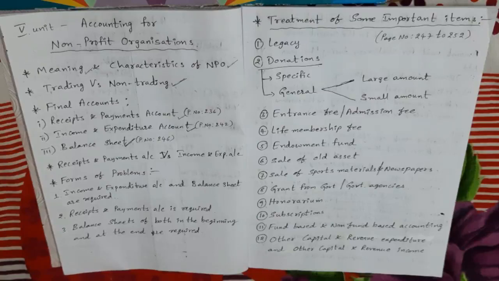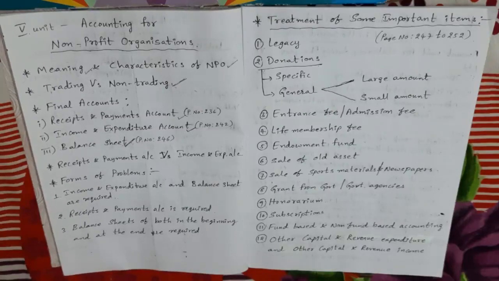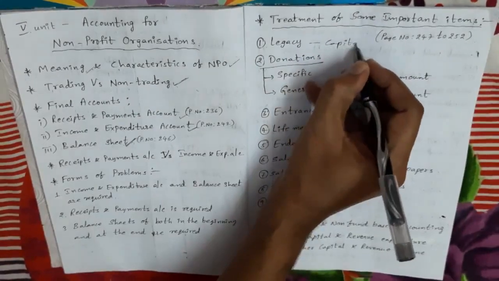So legacies are the nature of non-recurring income, because such receipts will come very rarely. It is non-recurring income, so legacy should be treated as a capital receipt, and it is added to the capital fund on the liability side of the balance sheet. What is the treatment for legacies? It should be added to the capital fund on the liability side of the balance sheet. So legacies we treat as capital income.